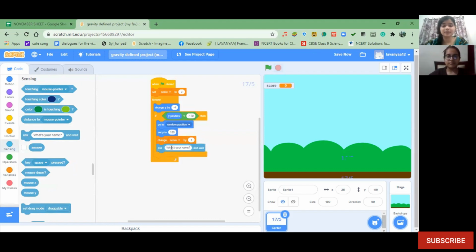Okay. Yes, because I asked you to give that block, right? I mean, the user should get a space. So this will give the space to the user to write the answer. Yes. Okay, perfect.